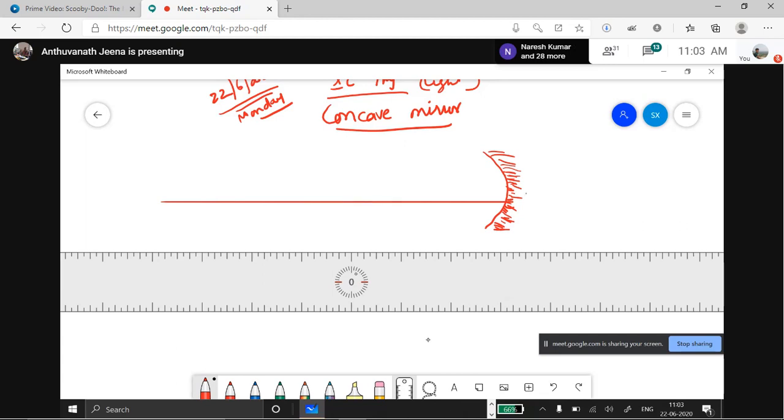What is the pole of the mirror, Bhagya? Pole of the mirror. Okay, Bhagya is not answering. Tarun? Yes, ma'am. What do you mean by pole of the mirror? The geometrical center of the mirror is called the pole of the mirror.